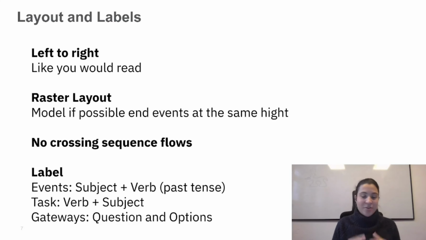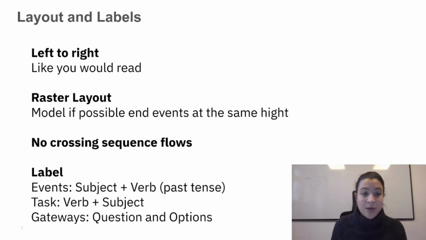Let's look into the next topic, and that's basically about layout and labels. We can create better process models if we consider modeling from left to right, because BPMN was built for it. It's something like you would read a book. We can help the readers to understand the model better if we use a raster layout. That means, for example, that we model, if possible, events and tasks in a raster, or like end events at the same height, so all the end events line up really nicely. We should try not to cross sequence flows. That can sometimes be a little bit tricky depending on the model, but this is a good rule.